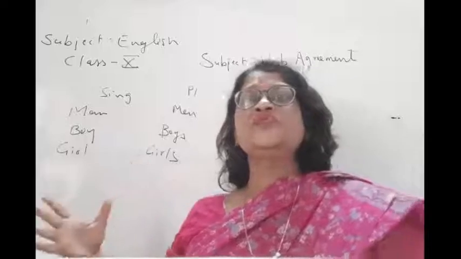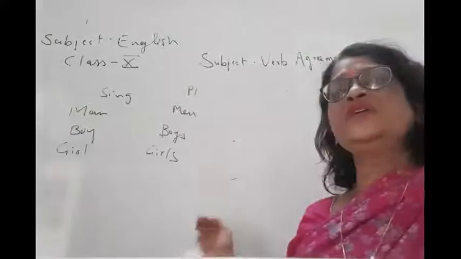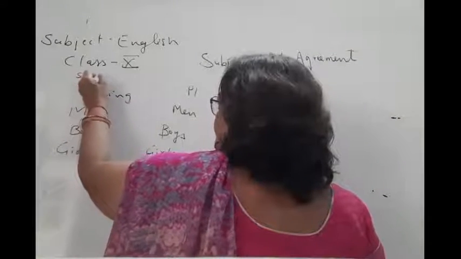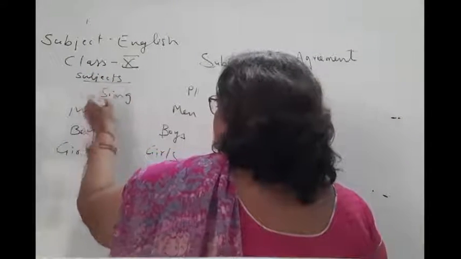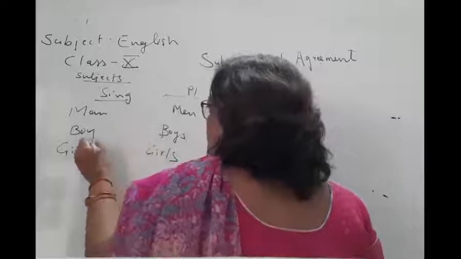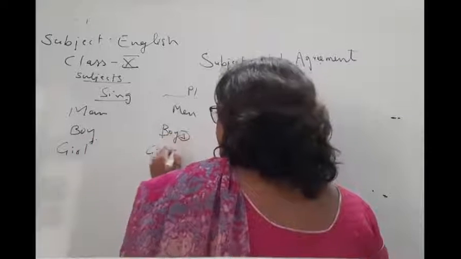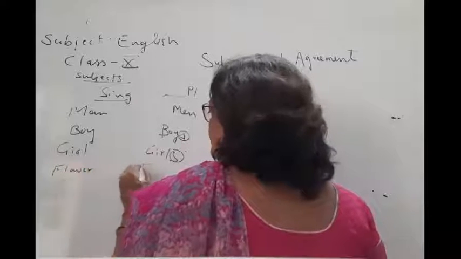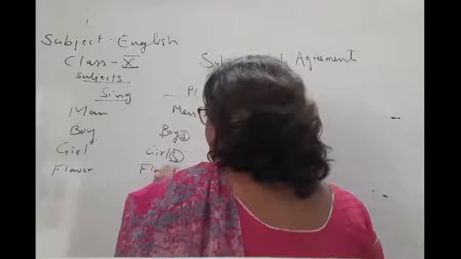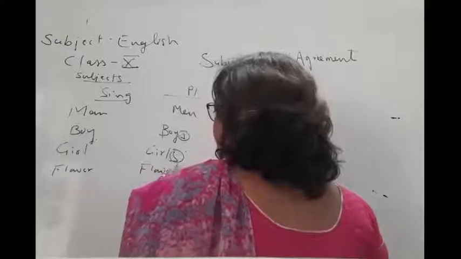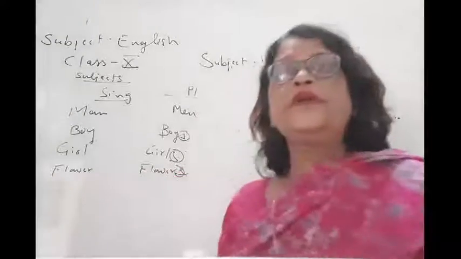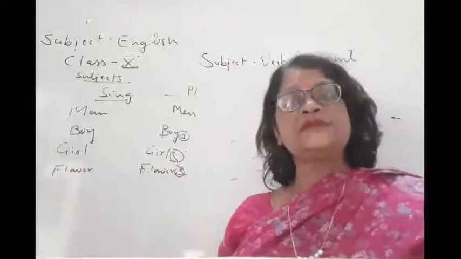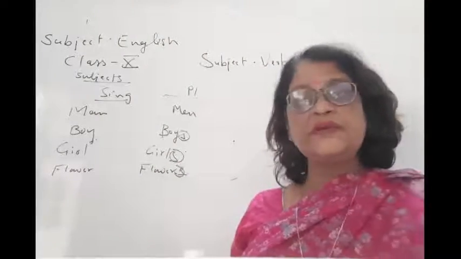But children, vice versa, if the verb is singular. So this is with the subject: if the subject is singular, no s. If it is plural, we put s. Flower, flowers. Okay, you can see. Alright. But children, in the case of verb, it is opposite. In the case of verb, it is opposite.